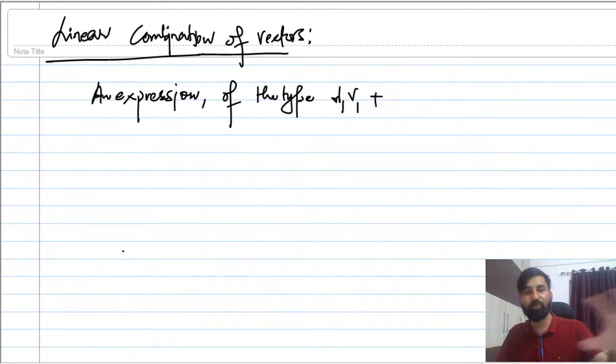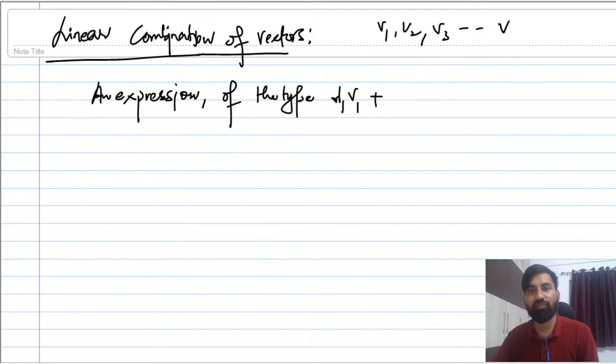So an expression of this type: lambda1 v1. Suppose we have got v1, v2, v3 and so on up to vn, so many vectors are given to you.